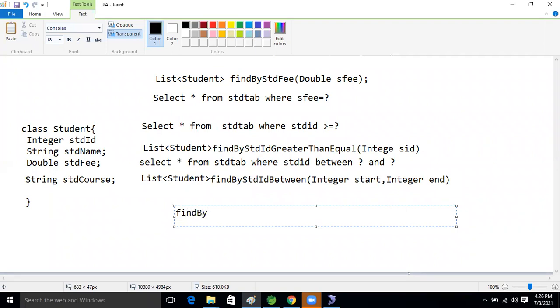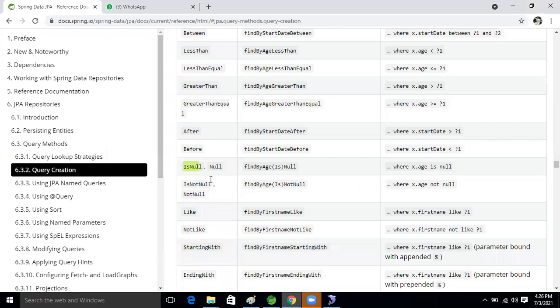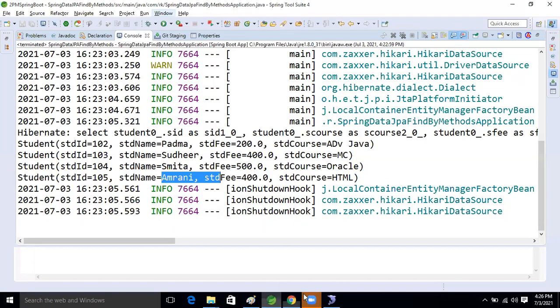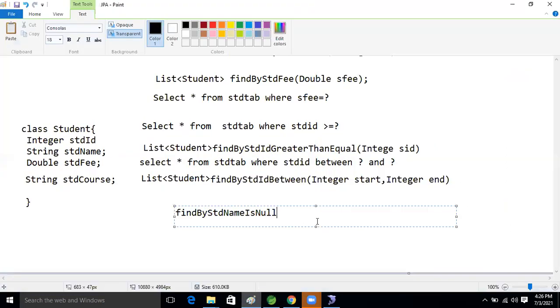findBy STD name. See, the STD name is there, right? STD name, then IsNull. See, this keyword is also there. This is the IsNull keyword that we will write. After that, we will take the argument.